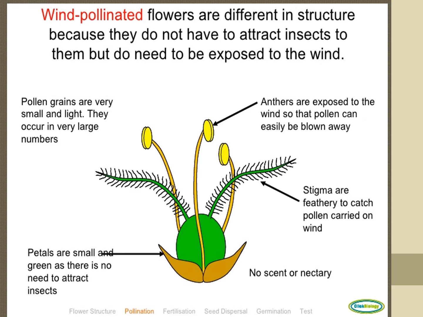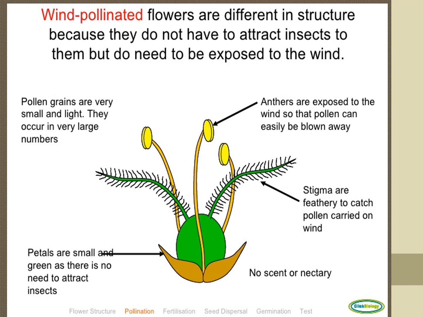So wind pollinated flowers are different in structure. Anthers are exposed. Stigmas are feathery. No scent, no nectar. Petals are small and green. No need to attract insects. Pollen is very small and light, occurring in very large numbers.